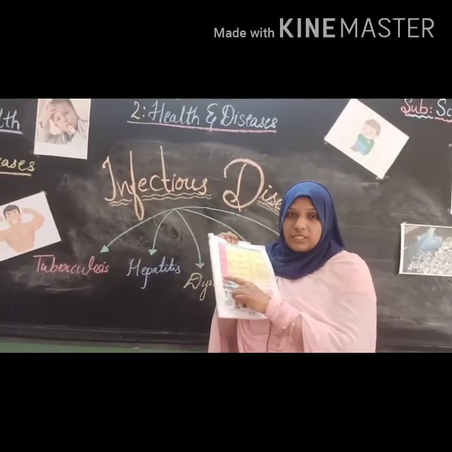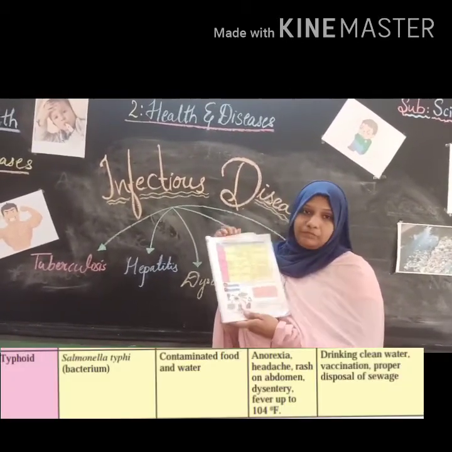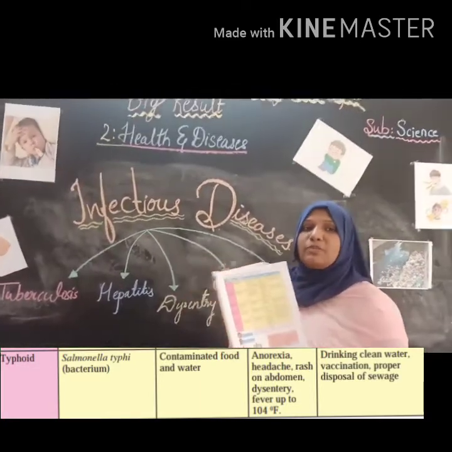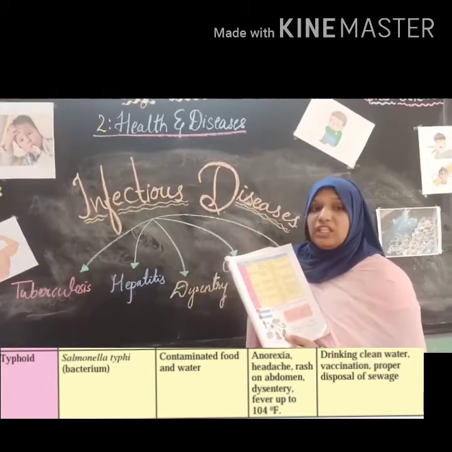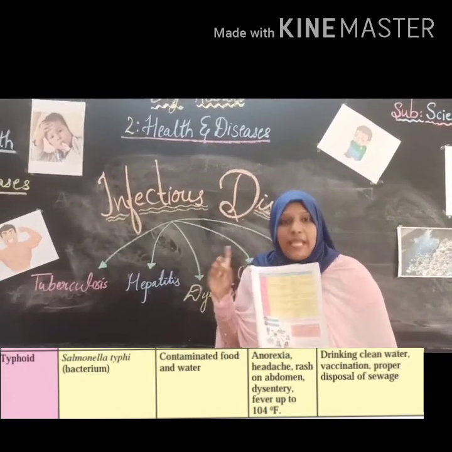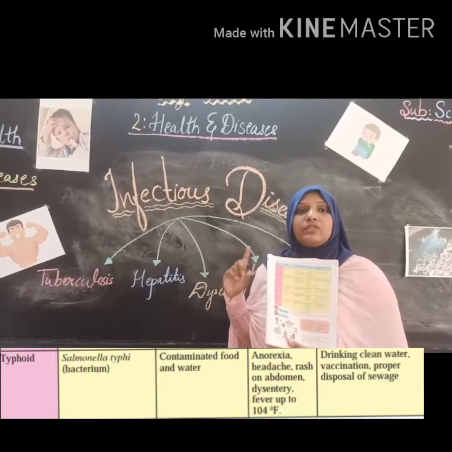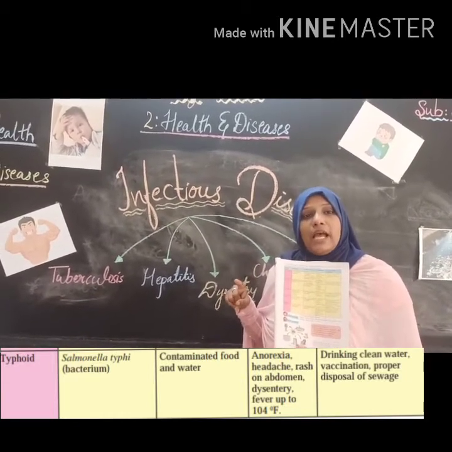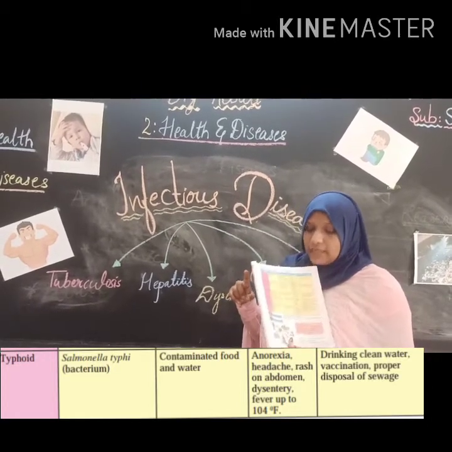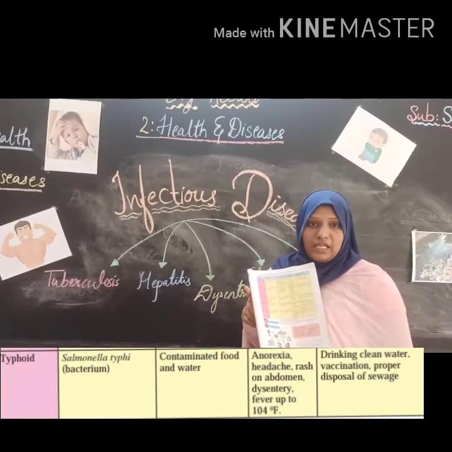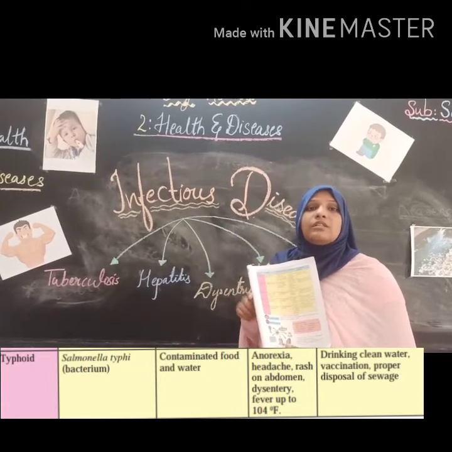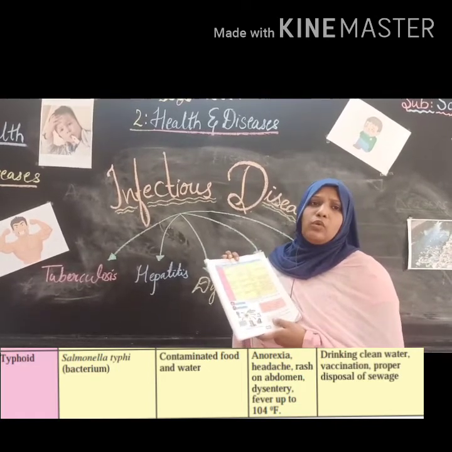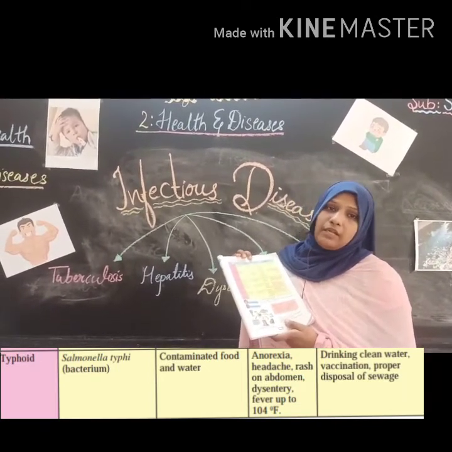This is also infectious, and this is typhoid. The name of the disease is what? Typhoid. How does it spread from one person to another? It is also spread through bacteria. The pathogen of typhoid is also a bacteria. Understood? And what is the name of the bacteria? Salmonella typhi. So it is also spread through what? Contaminated food as well as contaminated water.